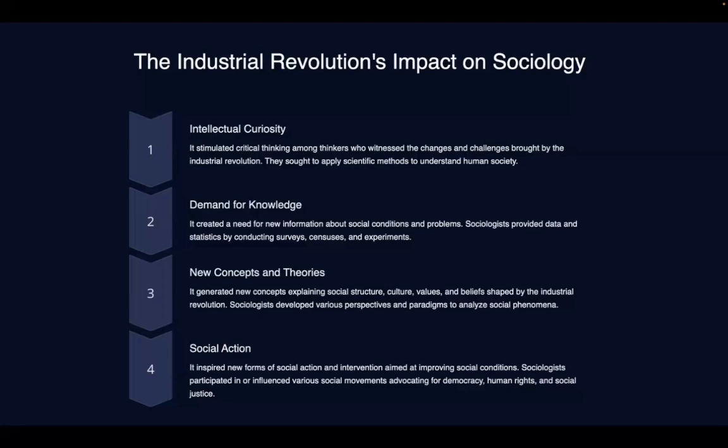Okay, and then it created a need for new information about social conditions and problems. And sociologists provided data and statistics by conducting surveys and experiments, etc. New concepts on family, culture, belief started coming, and it also started studying social action, social movements, democracy, human rights, social justice, all were studied.